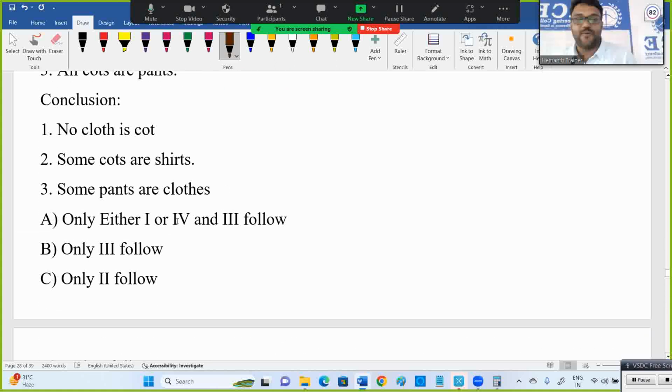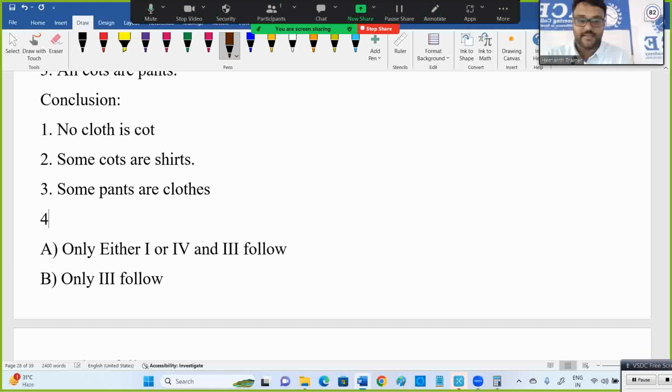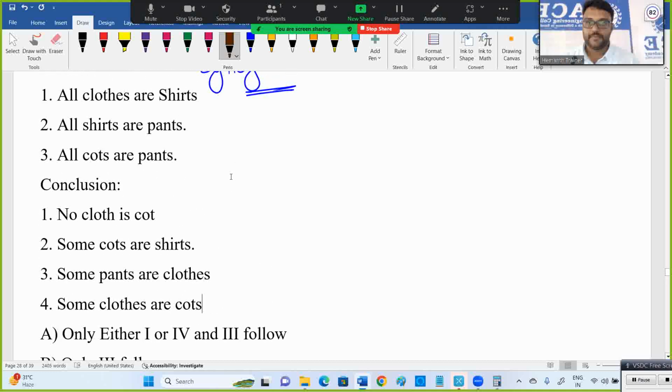I said 1 or 4, the fourth one is not there. Either or is there, be careful while doing the question.